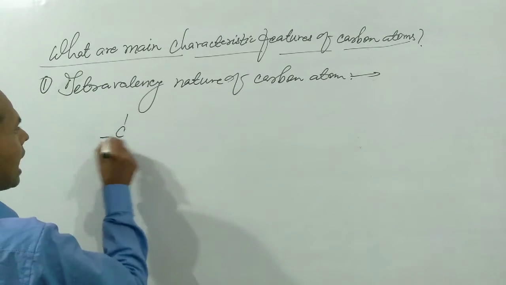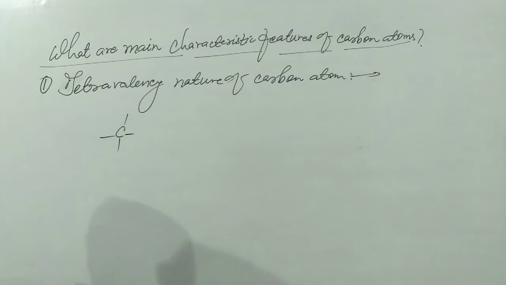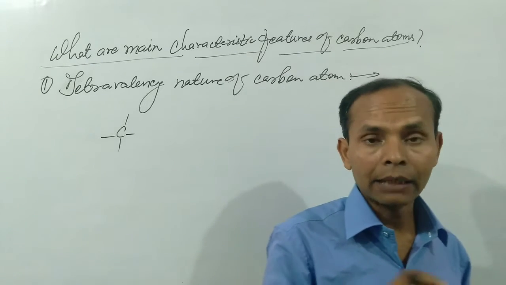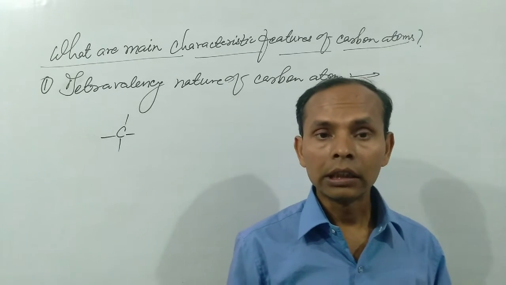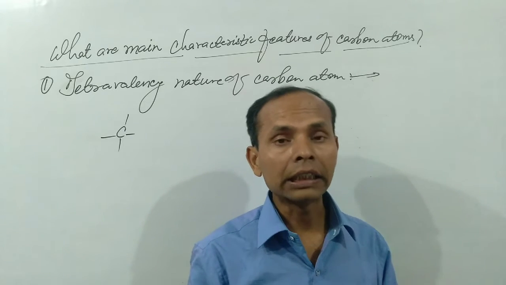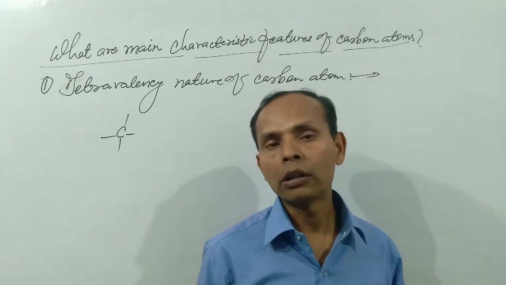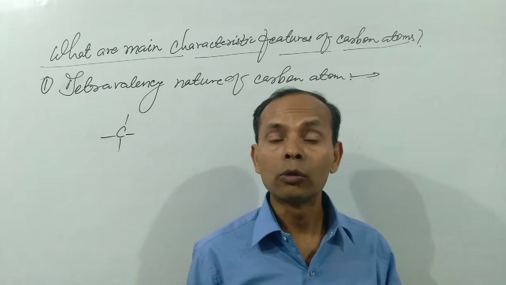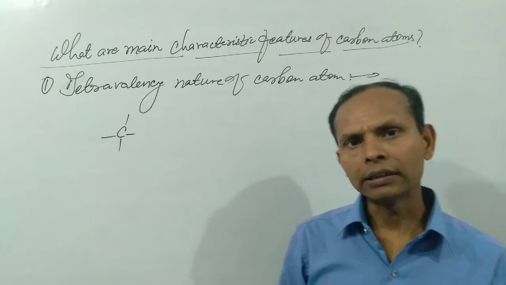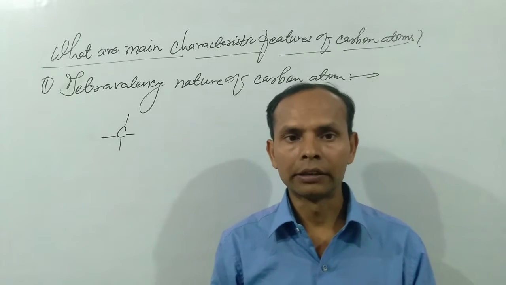It means carbon atom has 4 valency and it forms 4 covalent bonds, because any type of organic compound contains only covalent bonds, and in a special case any other type of bond like electrovalent bond or coordination bond can also be present in very few cases.